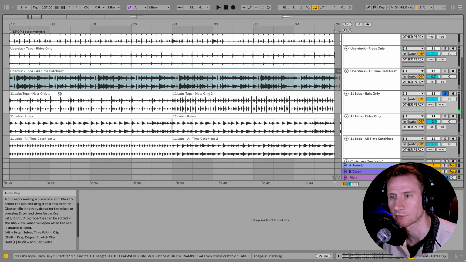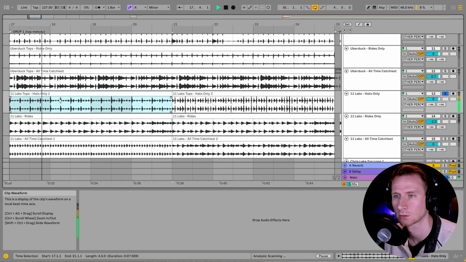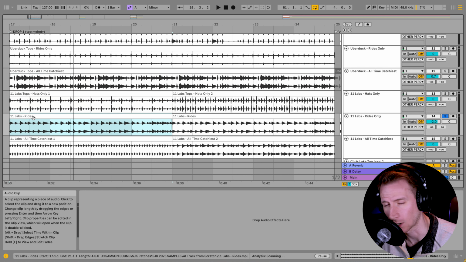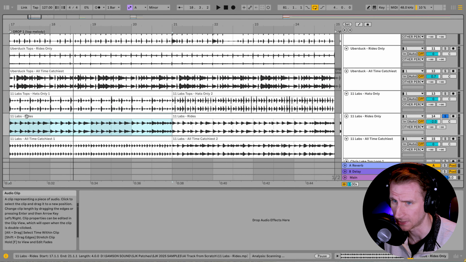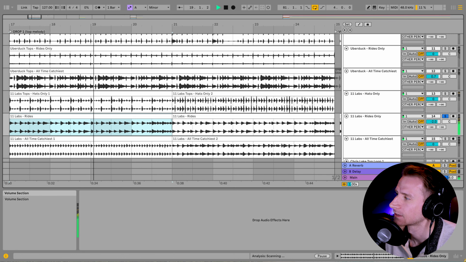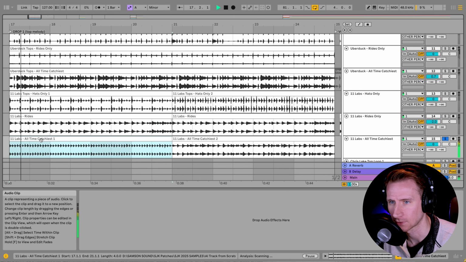the hats only from 11 Labs, the rides only from 11 Labs, which are not rides, but they're actually some super crispy hats. And the all-time catchiest from 11 Labs. Let's spit out this one as well.